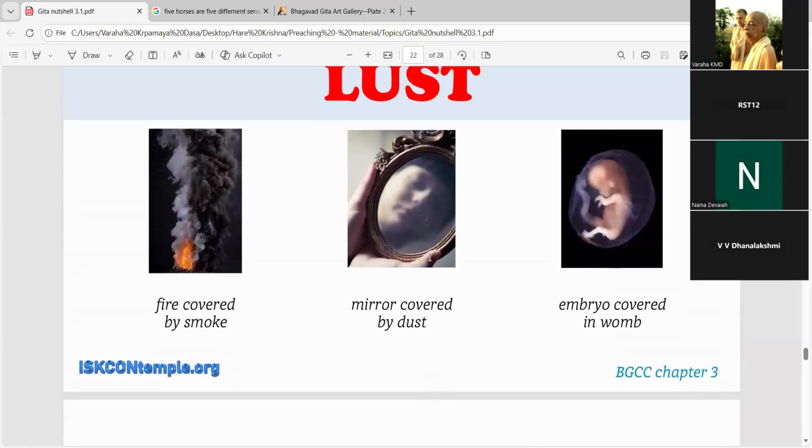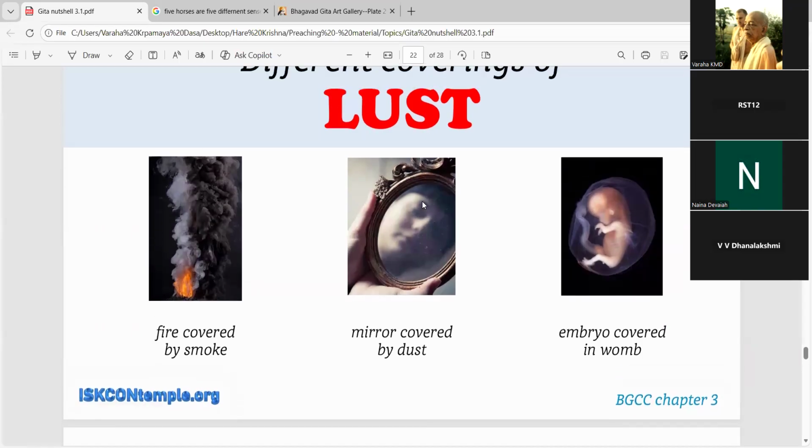Like you see here, when there is dust, then you cannot see yourself clearly. Why? Because this dust is compared to the lust. So when the lust has covered the intelligence, the knowledge, then we cannot take a right decision. You see here, fire was there, but it is covered by smoke. Fire is not seen. And the embryo is there, which is covered by the womb.